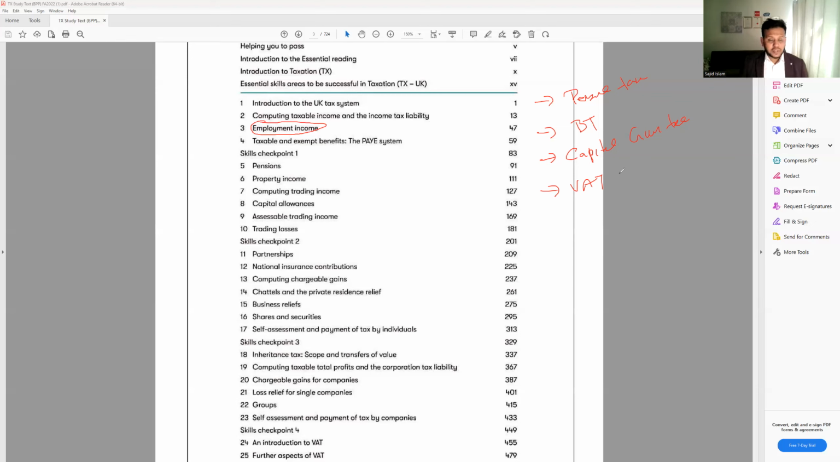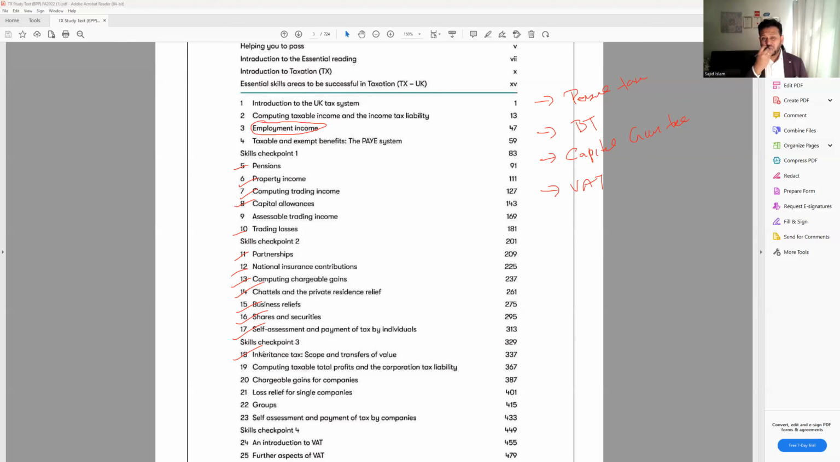So these are the chapters we have here. You can see we have pension, property income, trading income, capital allowance, trading loss, partnership, national insurance, chargeable gain. Then we have residential relief, business relief, shares and securities. We have self-assessment for the self-employed, and inheritance tax. It's a very important one. We always see one question from inheritance tax in the exam, and that gives us at least 10 to 12 marks. Very important, very interesting topic, not only for the exam, but also for how it works.